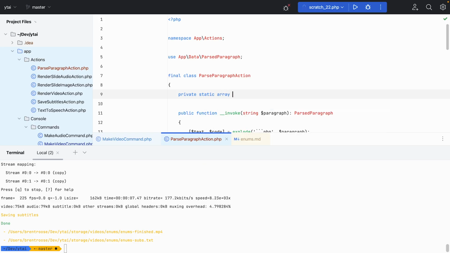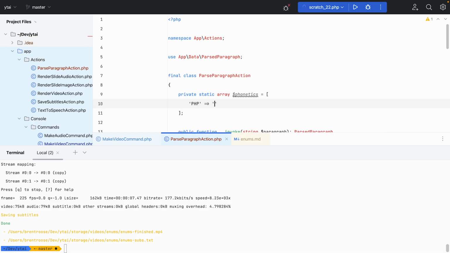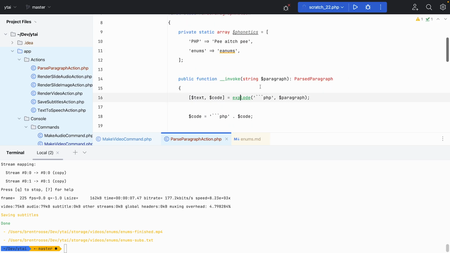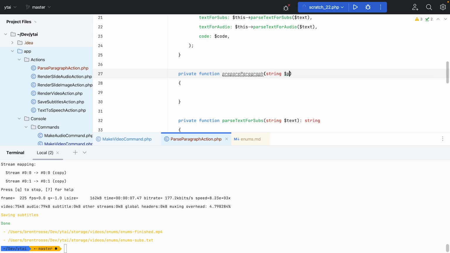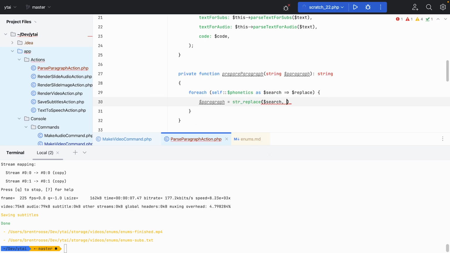Yeah, as you can hear, it's not all that good. Especially words like PHP pronounced wrongly and enums becoming mispronounced. But luckily there's an easy fix. I decided to keep a dictionary that maps certain words to their phonetic pronunciation. Enums became phonetic enums, PHP became spelled-out PHP, and lo and behold, it works.